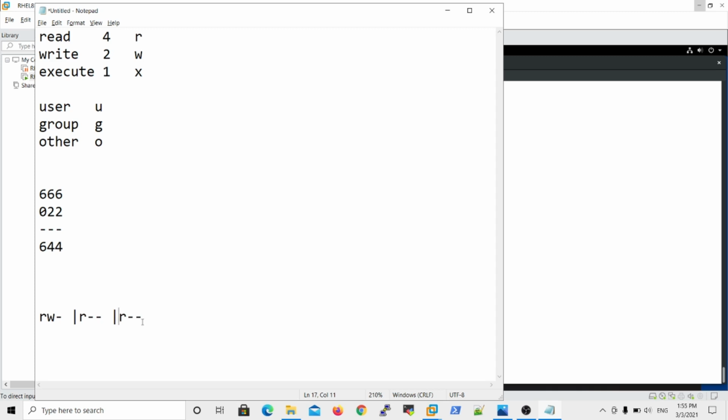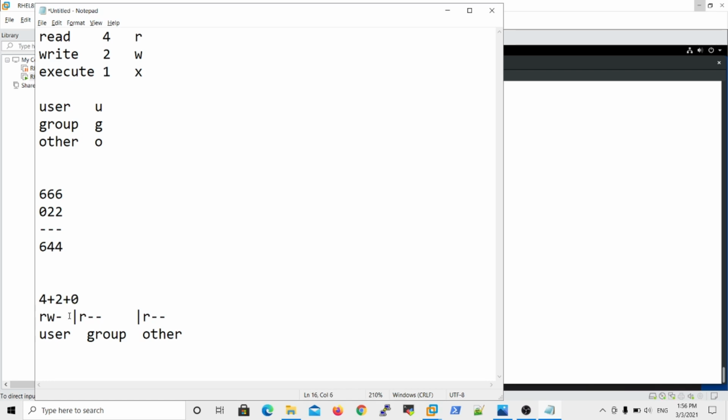Now the first 3 fields are user permissions, the next 3 fields are group permissions, and the last 3 fields are others permissions. So overall the numerical values are: r value 4, then w value 2, then here it is 0.